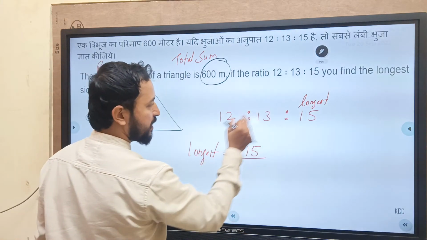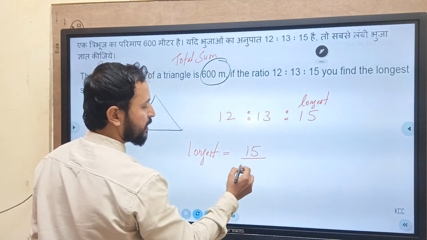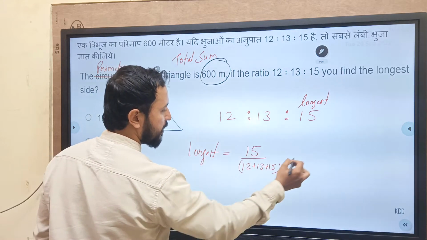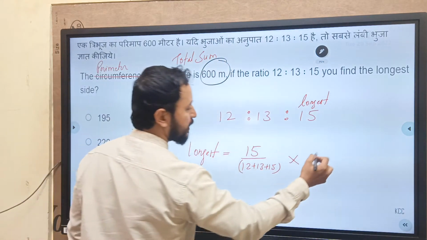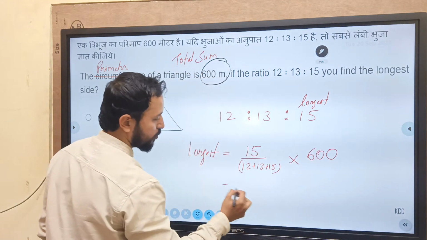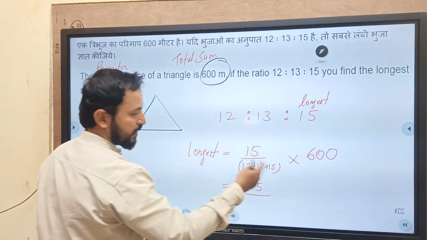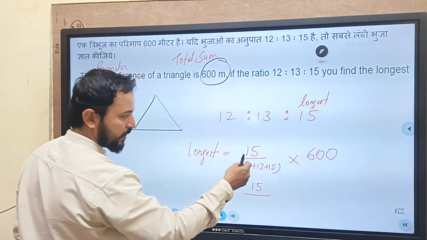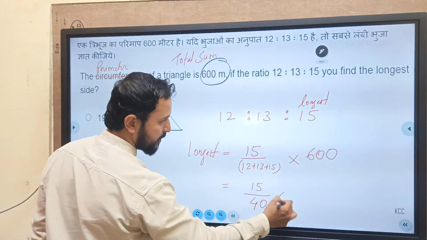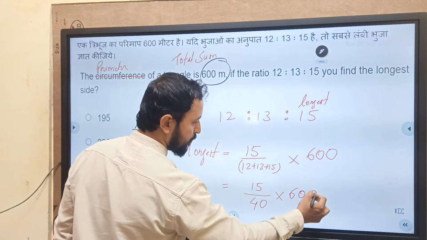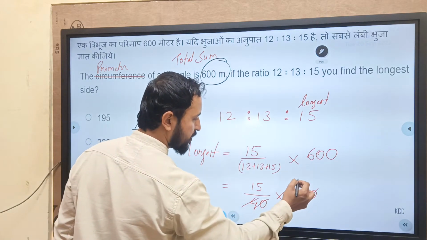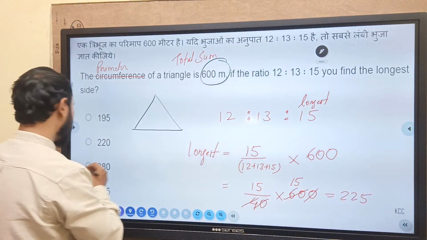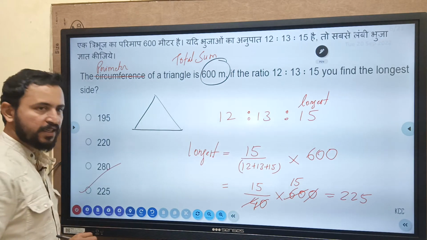Sum of all the three things, 12 plus 13 plus 15. इसका sum नीचे लिखना है into total जो आपको डिवाइड करना है. तो ये बेसिकली हो जाएगा 15 और 15 plus 13 is 28, 28 और 12 हो गया 40, into basically 600. Let us simplify this. 4 ones are 4, 4 15s are 15 into 15, 225. 225 option है. Yes, that's the option.